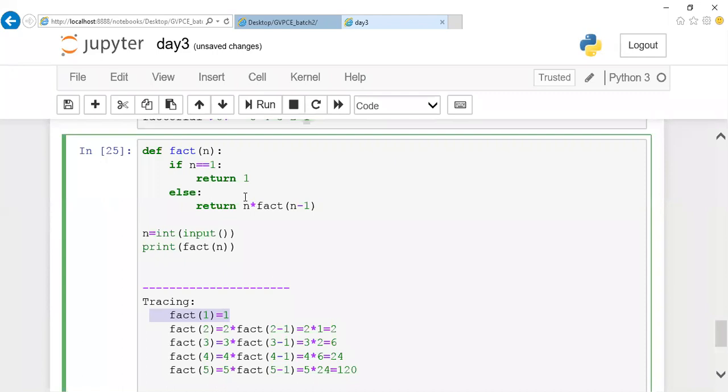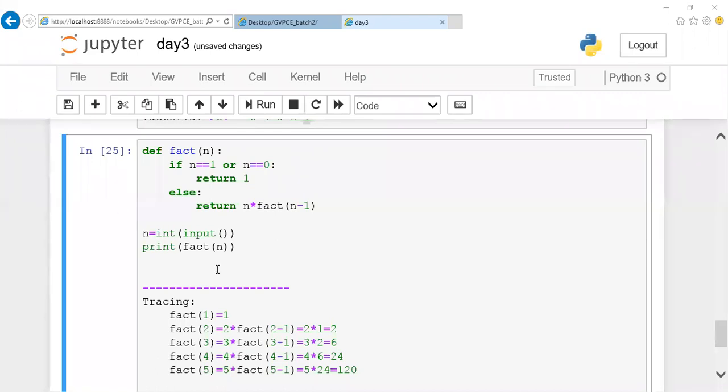Good, good, Hemant. Return, what is that return? No need of else, ma. Return, n equals to 0. We can add this condition, so that the 0 factorial will return 1 as a result. Guys, this is how you're supposed to trace your recursion program. Okay, you can trace your recursion program like this. This is how it works.